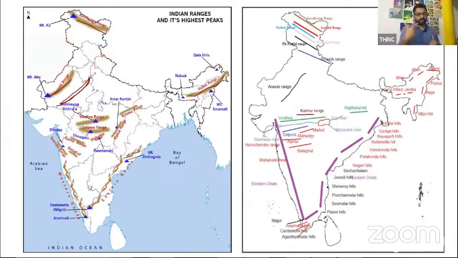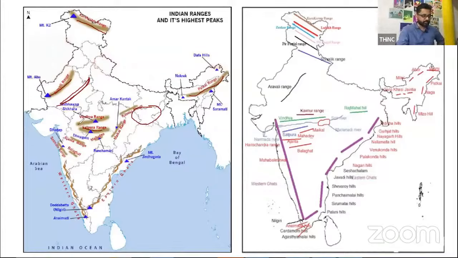Okay, tell me, where is the Chota Nagpur Plateau? In which state, or which are the states, or which are the areas wherein you can find the Chota Nagpur Plateau? Okay, some part of it you obviously can find in Madhya Pradesh. Mainly it is in Jharkhand, the Chota Nagpur Plateau.